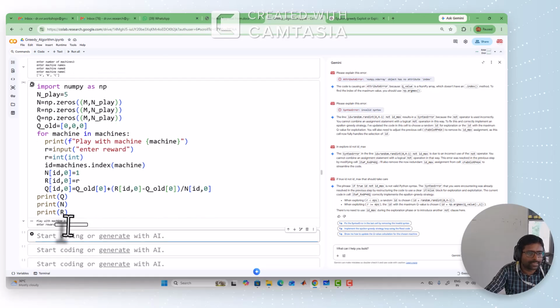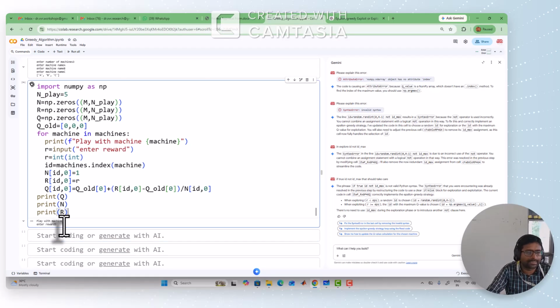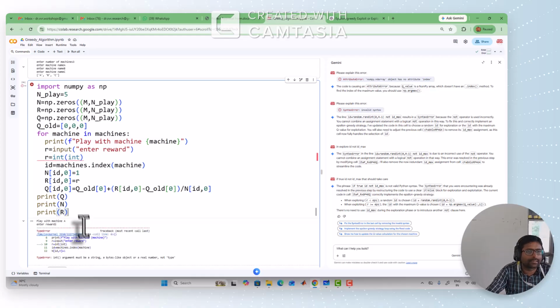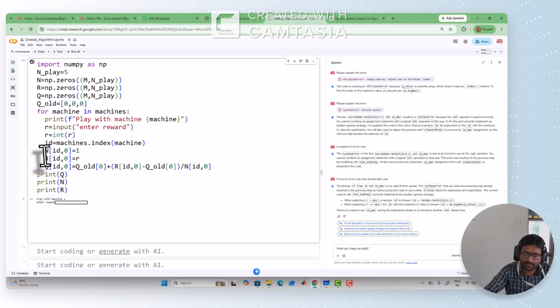Play with machine 1, enter the reward, maybe 3. There is some error, sorry, it should be R. Then machine B, maybe 6, and later machine C, that's equal to 5 returns.